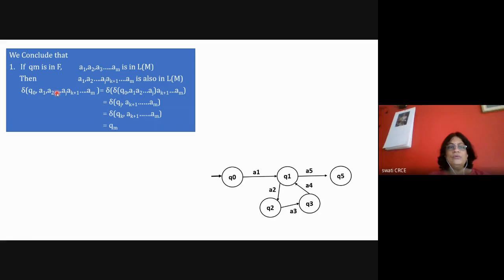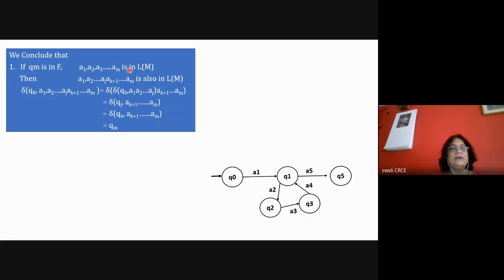So what we can conclude from all this discussion is that suppose this QM is in final state F, meaning your QM is equal to Q5 here. This QM is the final state. And suppose you are having a string A1 to AM in the language, meaning A1 to AM is accepted by the machine.